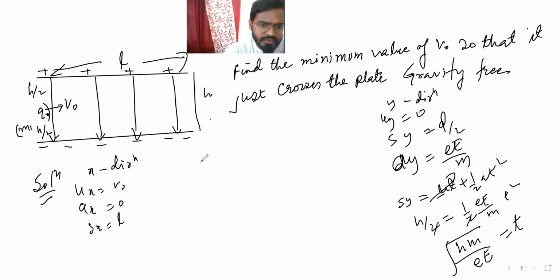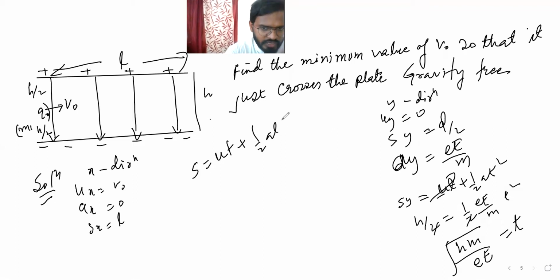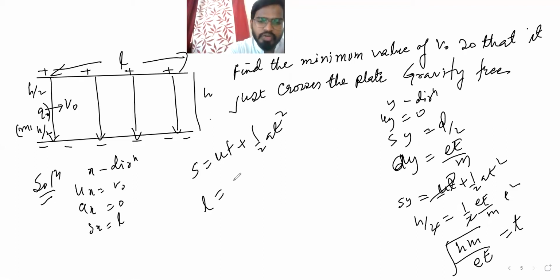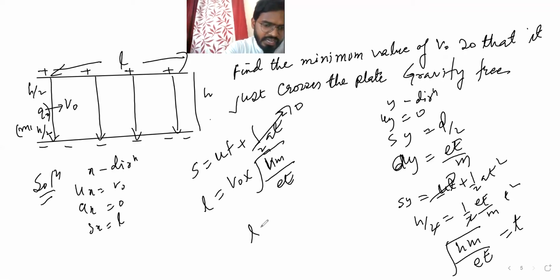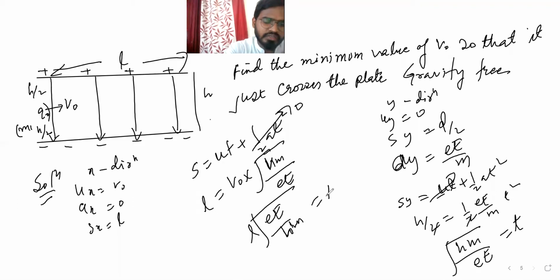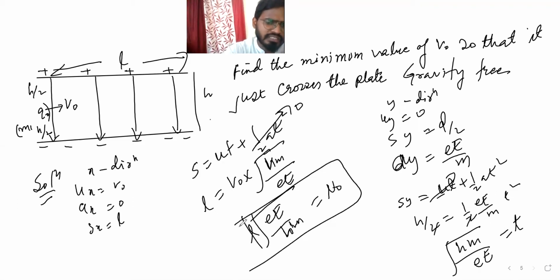Now we can say s is equal to ut plus half at square. s is l here, u is v naught into time. This thing is anyway 0 because the acceleration is 0, into h by m into e. So now we can say l e by h m, root under of that is equal to v naught. That's it. This is the minimum velocity so that it will cross the path, right?